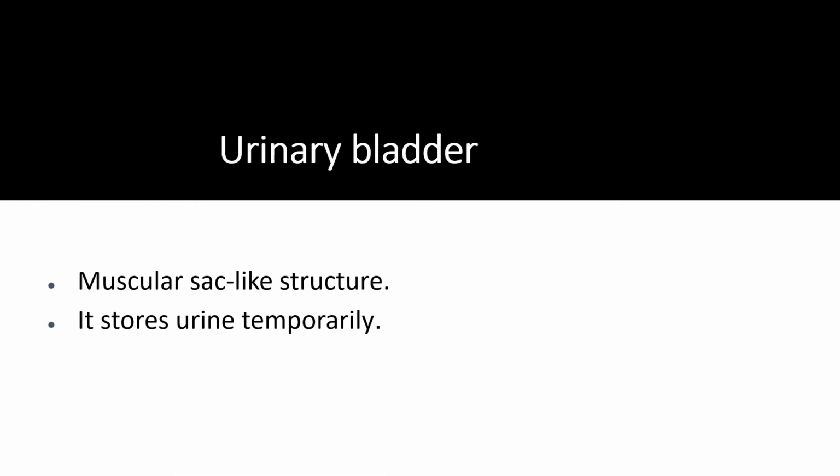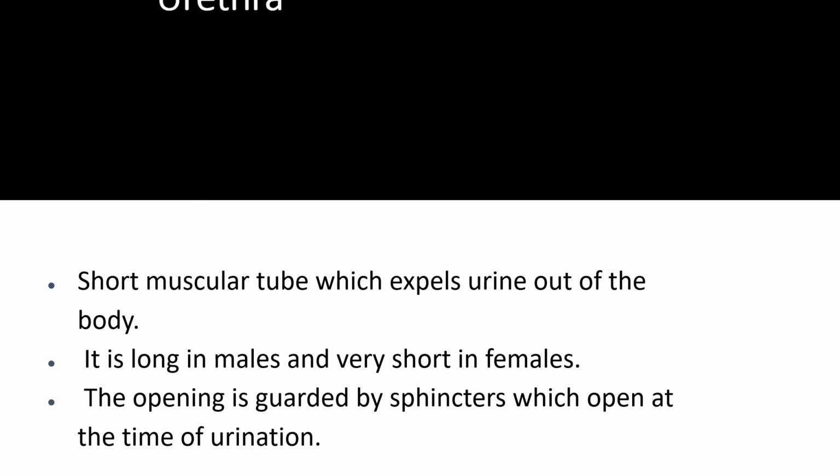Next comes the urinary bladder, a muscular sac-like structure. It stores urine. Then the urethra. This is a sharp muscular tube which expels urine out from the body. If you compare the size of the urethra in males and females, males have a longer urethra when compared to females. And the opening of the urethra is guarded by sphincter muscles, which open only at the time of urination.